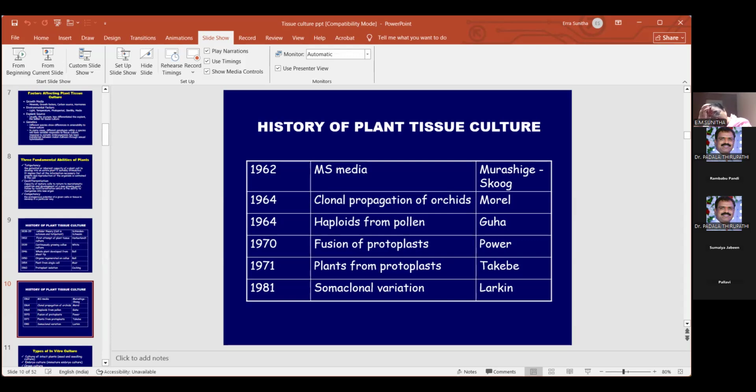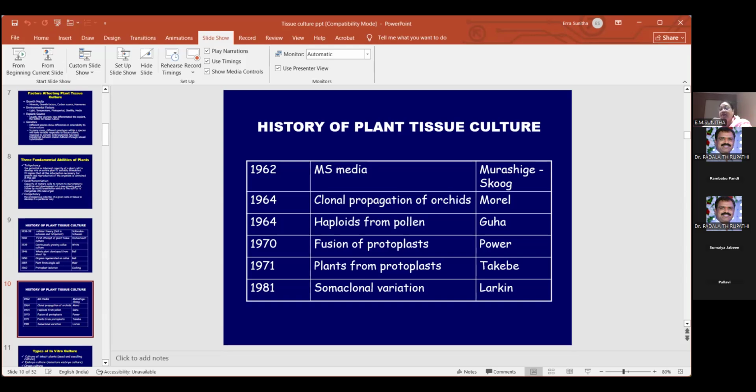So we have angiosperms, gymnosperms, dicot plants, monocot plants and forest plants. Before, tissue culture of forest plants or tree plants was very, very difficult. But nowadays we are doing a lot of tissue culture of forest plants, tree species also. Next, clonal propagation in orchids was done by Morel in 1964.